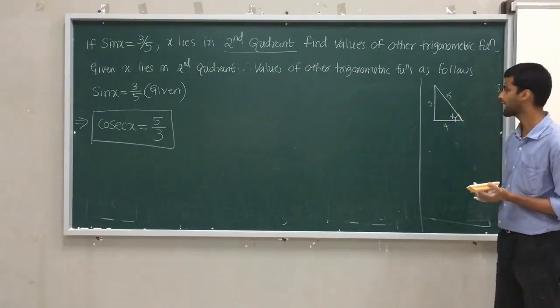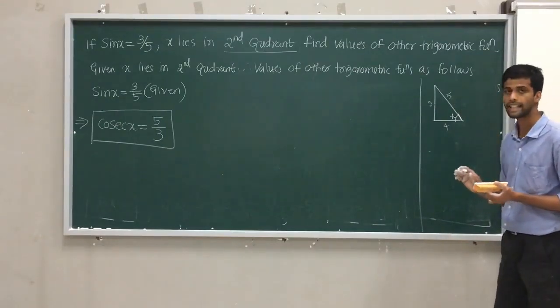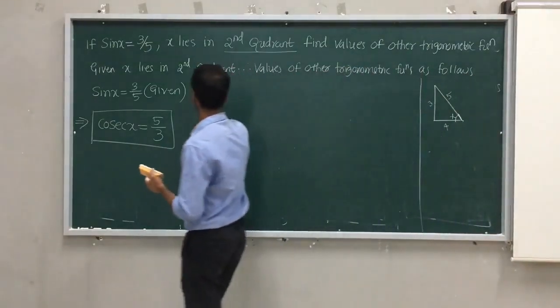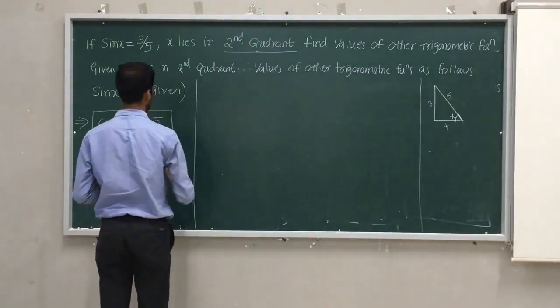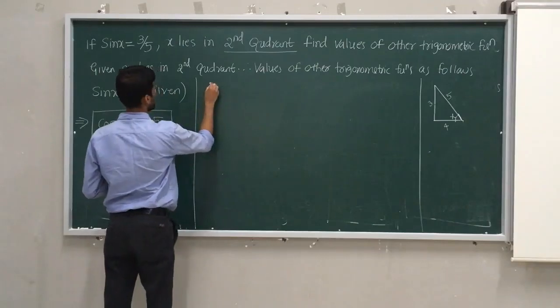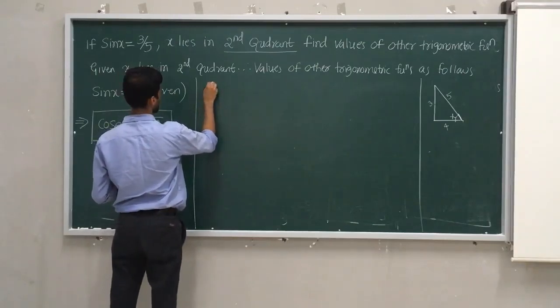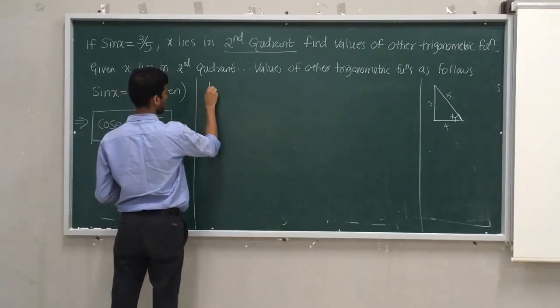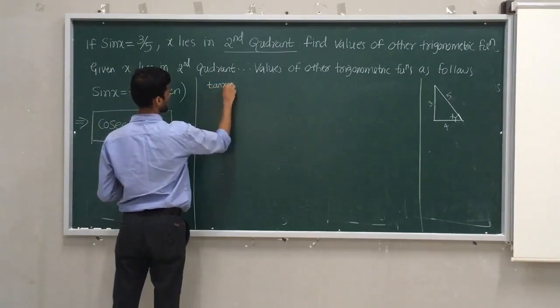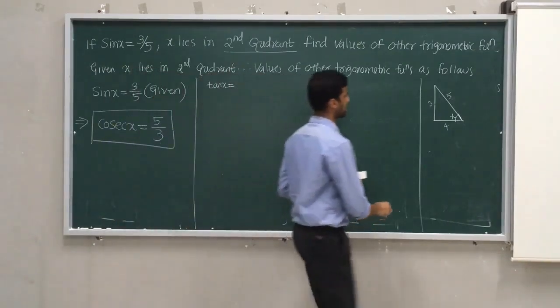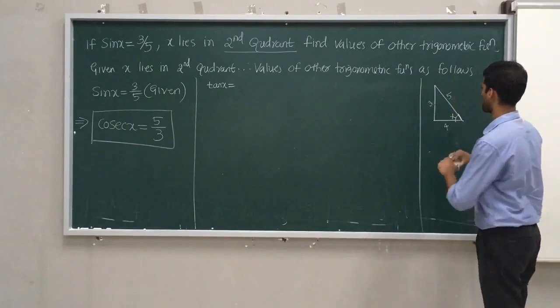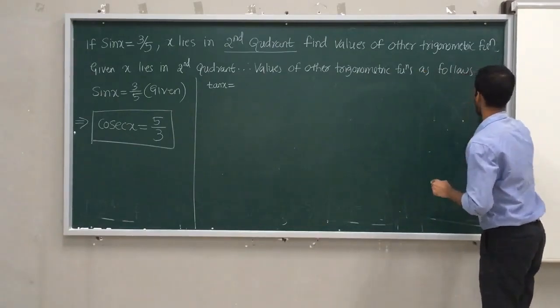Now I will take care of something in an easiest way. I know that I have to find remaining trigonometric function. So first one is tan x. What is tan x? So you have to draw this diagram now in a fair book only.